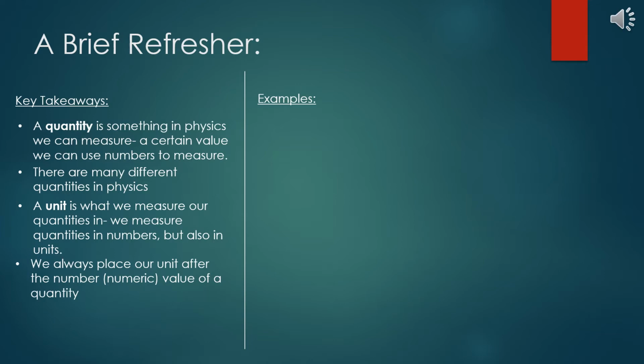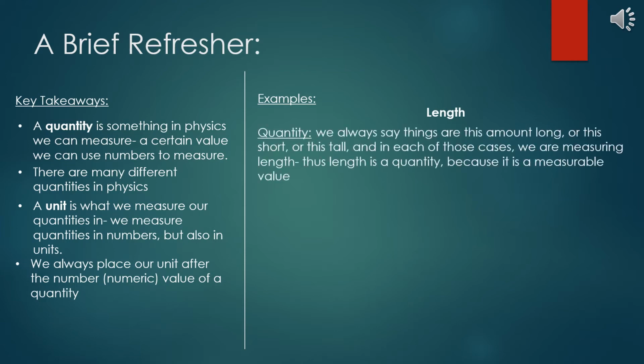And so, let's take all of these facts together and look at some examples so far, beginning with the quantity length. Length is a quantity because we can measure it. We always say things are this amount long, or this short, or this tall, and in each of those cases, we are measuring length. Thus, length is a quantity because it is a value we can measure. We remember, all something really needs to be a quantity is that it simply needs to be a measurable value, a description that length fits.